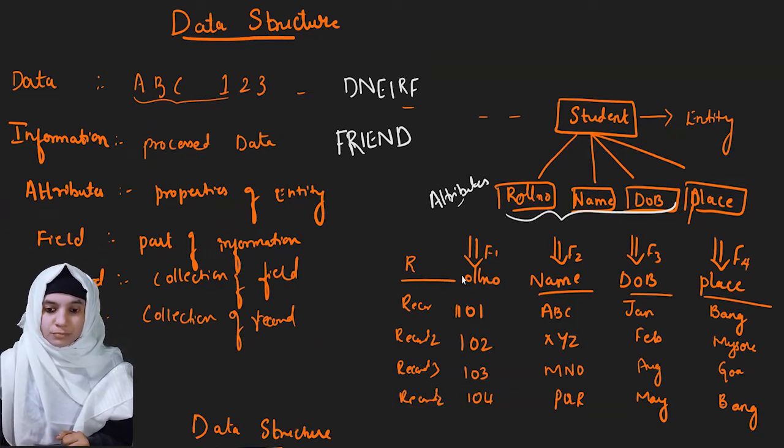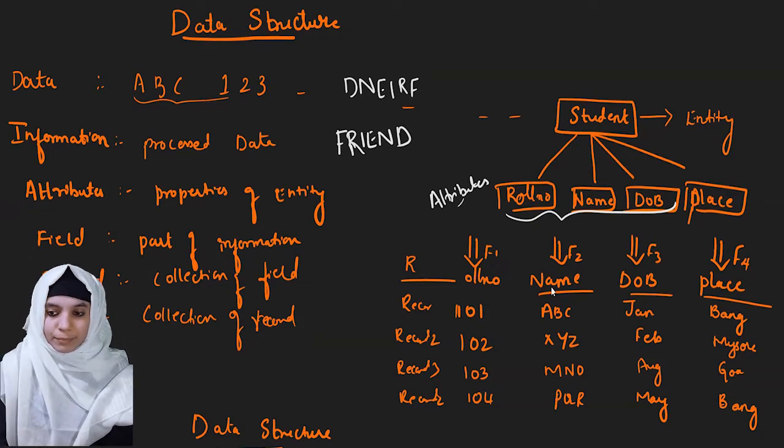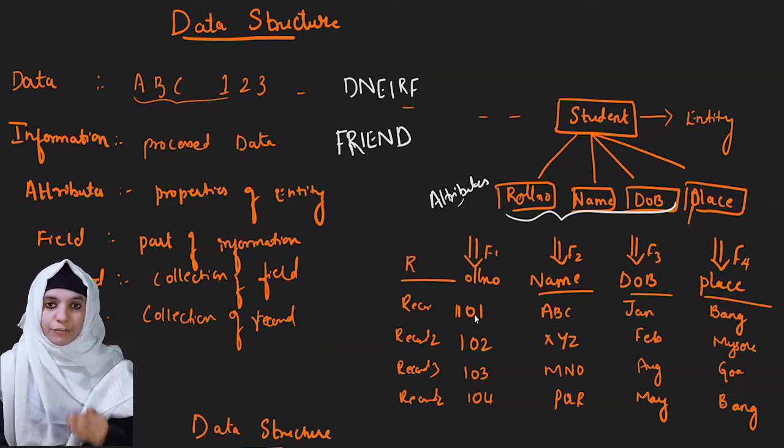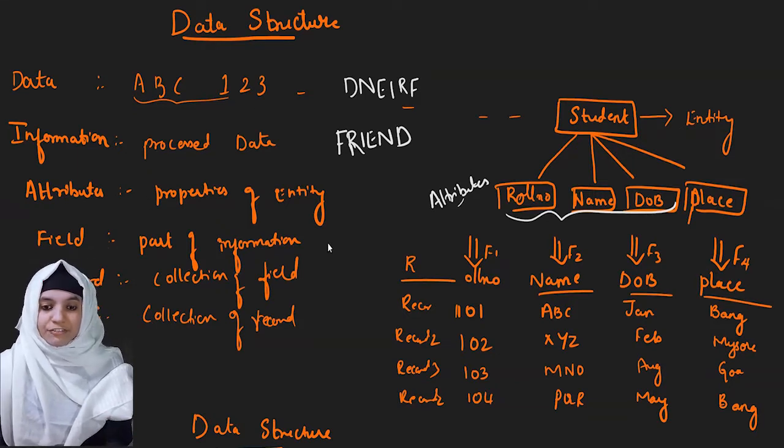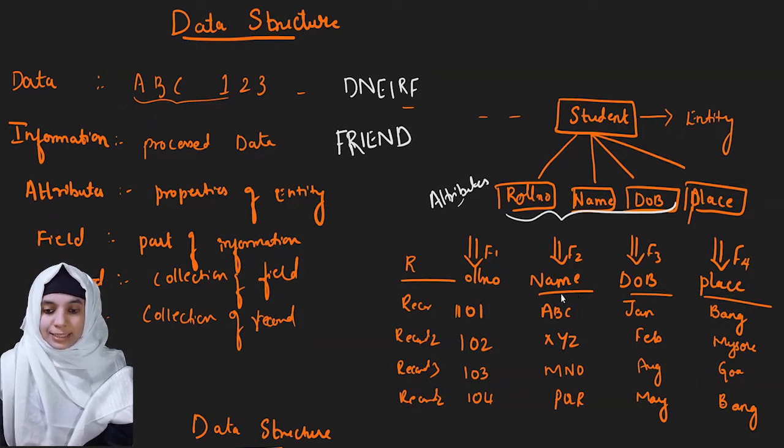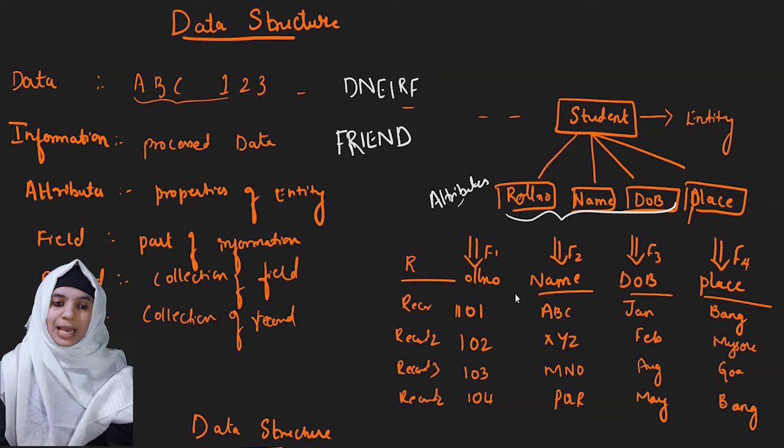Now let's see. We have roll number, name, date of birth and place for each and every student. Suppose we take a student by name ABC which has roll number 101, date of birth is January, and place is Bangalore. Now the details of one student is considered to be one record. Let's see what is a field. Field is nothing but a part of an information. So 101 is one field, ABC is one field, January is one field and Bangalore is one field.